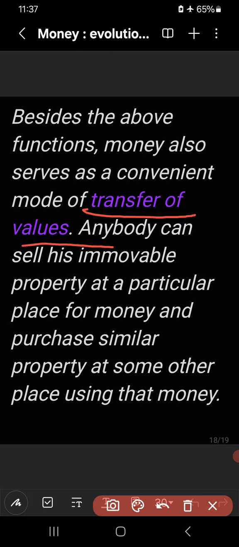If we want to transfer values from one place to another, it is possible only through money. Anybody can sell his immovable property at a distant place for money and purchase similar property at some other place using that money.